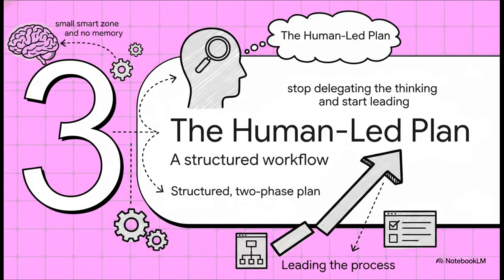Okay, so if the AI has a tiny smart zone and the memory of a goldfish, how in the world are we supposed to build big, complex features? The answer is, you have to stop delegating the thinking. You have to start leading the process with a structured two-phase plan.